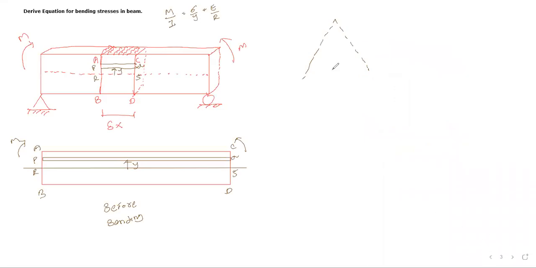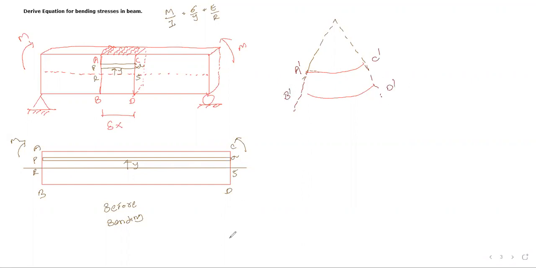As the application of bending moment, your top layer goes under compression. Due to application of bending, your bottom layer goes under tension. So this is your top layer, that is nothing but A dash C dash. This is your bottom layer, nothing but B dash D dash.